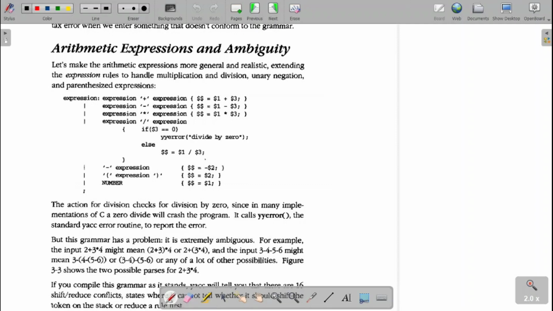The grammar is E, expression, which I am writing as E in short.